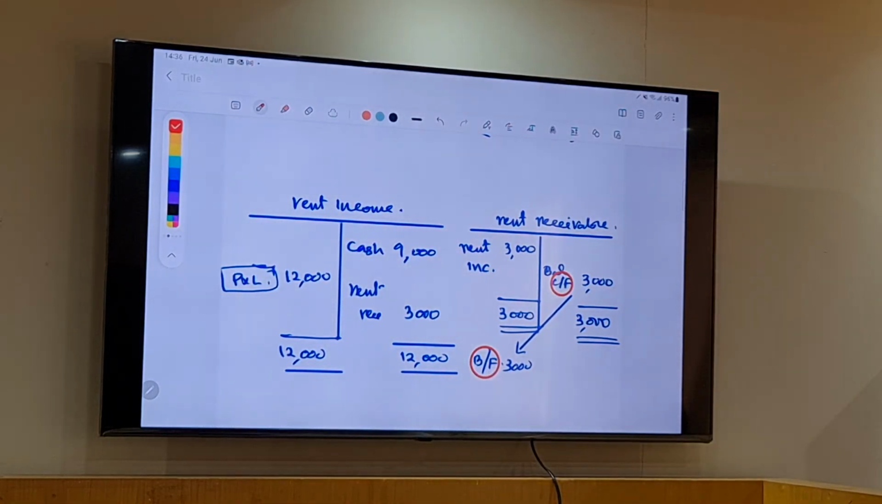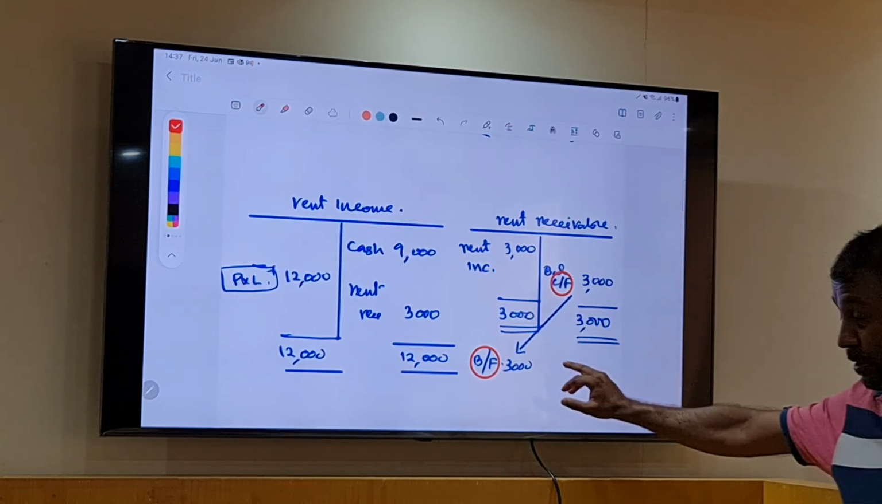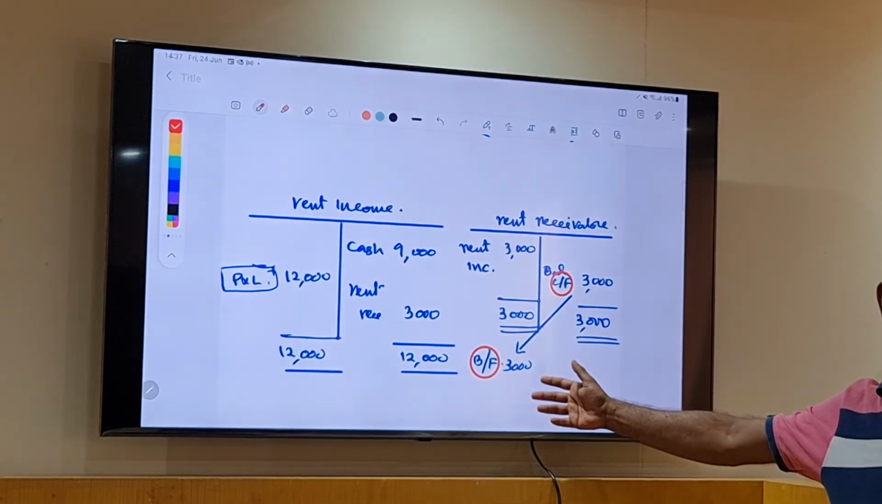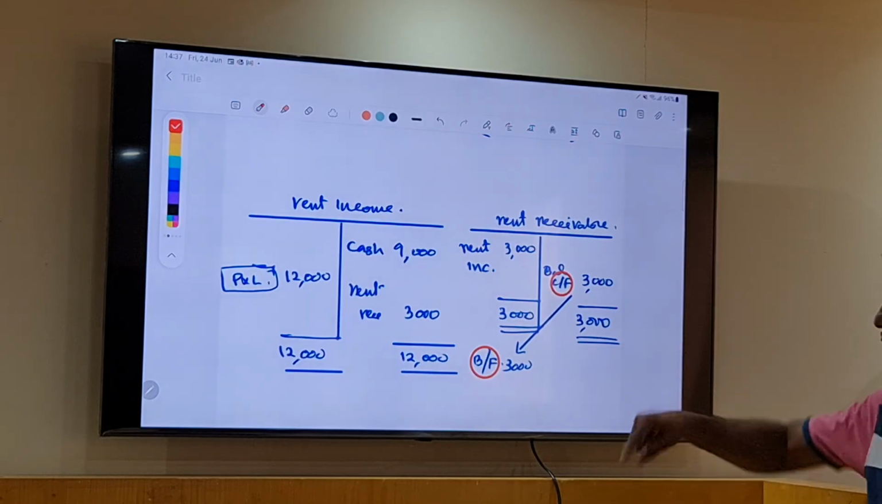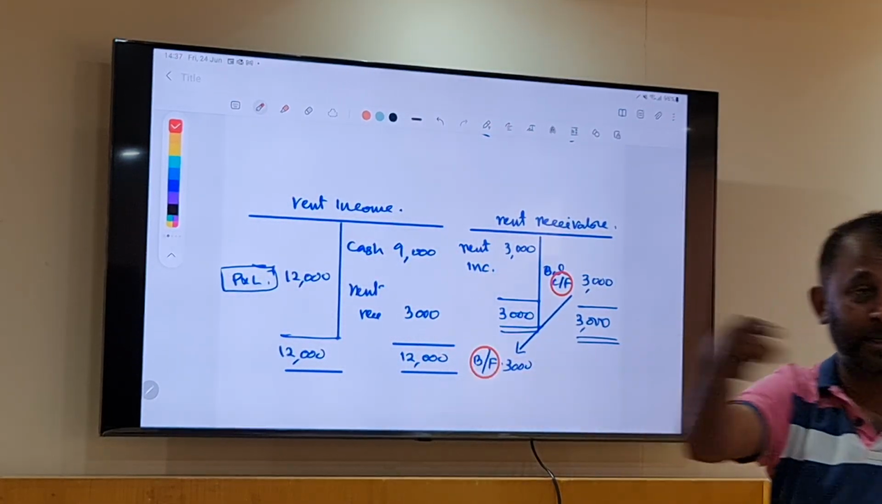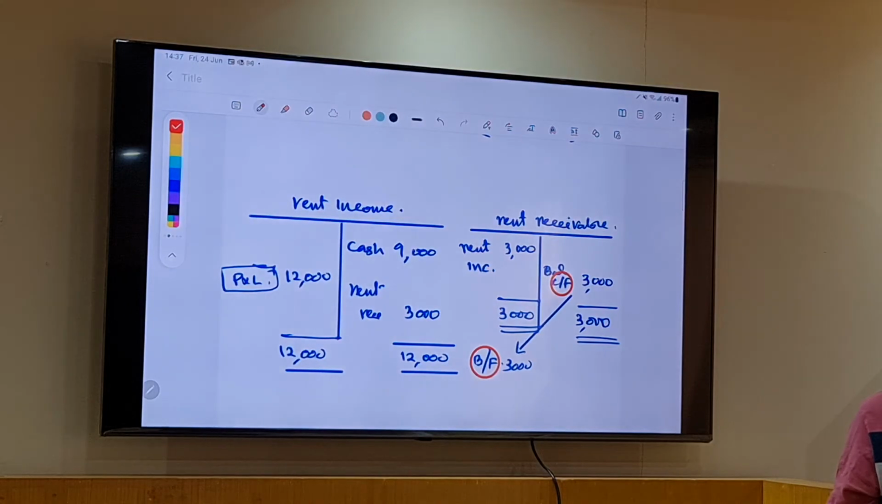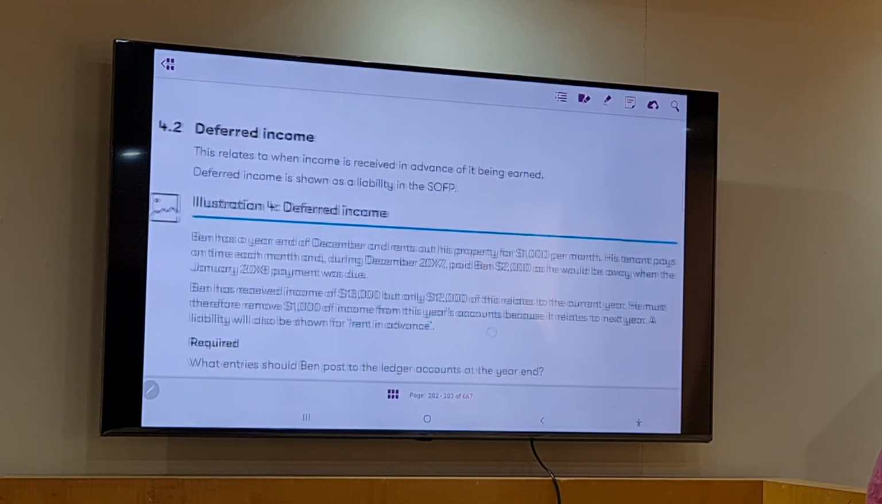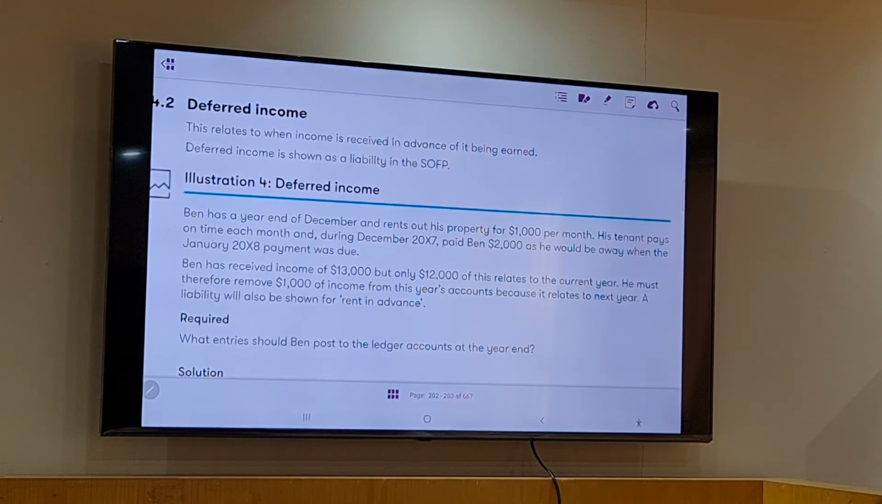Is that clear? Yeah. Now, next year, January 10, we received this 3,000. So, rent receivable here, we will credit and cash debit. Yes. So, this one will close. The money that you will receive next year cannot have an impact on your profit and loss account, because already I have taken that in the last year's P&L. Clear? Can we try this?